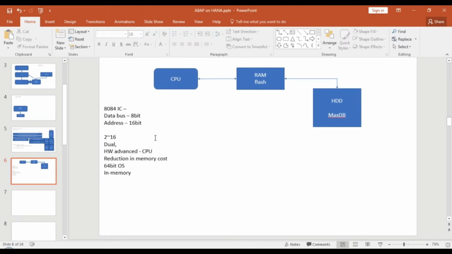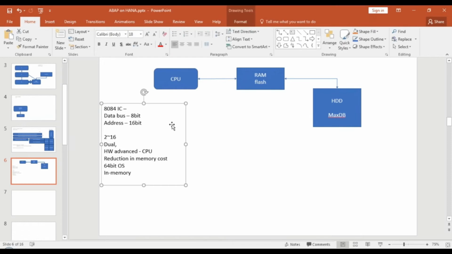Yes, please. I have a doubt here. You told that in HANA, all the data will be stored in RAM, correct? Correct. So in my current client scenario, we have 8 GB RAM in my production system. In your production system, is it a SAP HANA system? It's not a SAP HANA system.